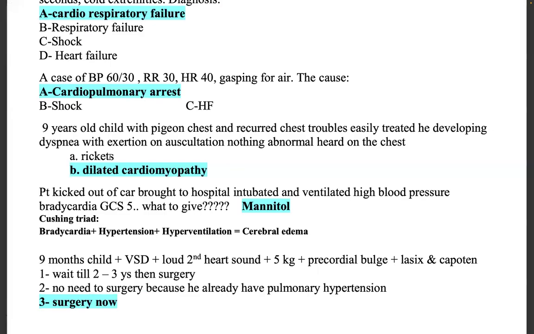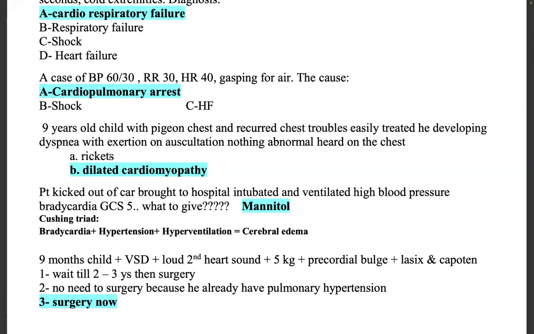So the 9 years old child has a pigeon chest and recurrent chest troubles which are easily treated, and he is developing dyspnea with exertion. Means if he does any exercise, he has dyspnea. On auscultation, nothing abnormal heard, means you're not hearing any murmur or something.